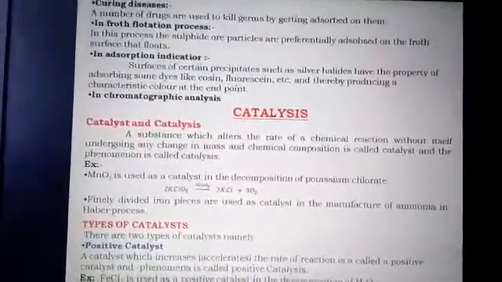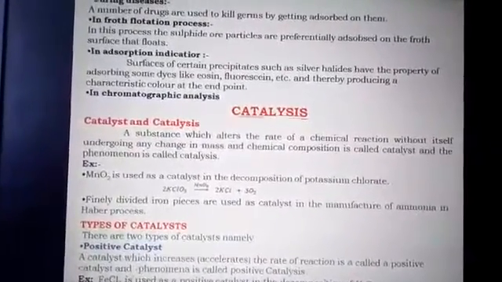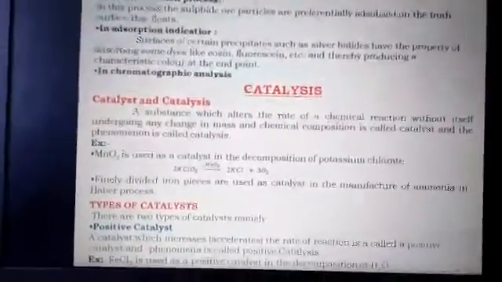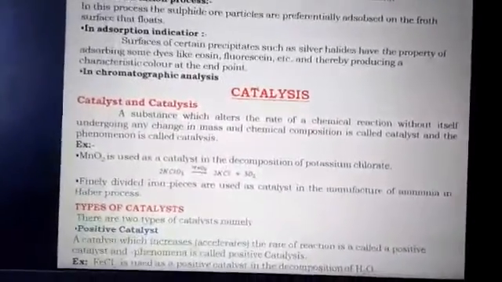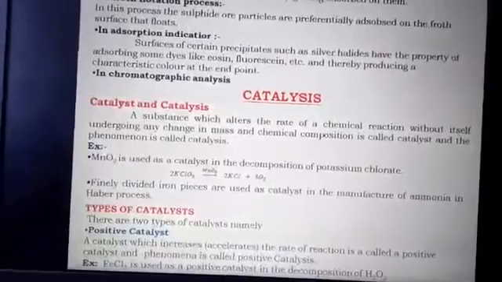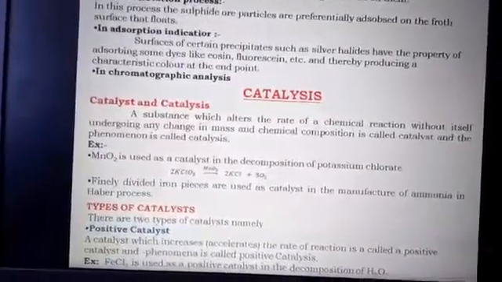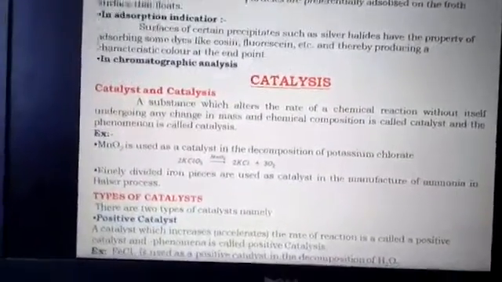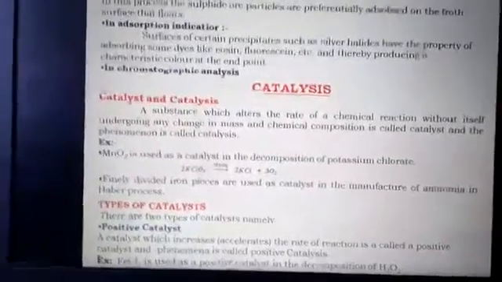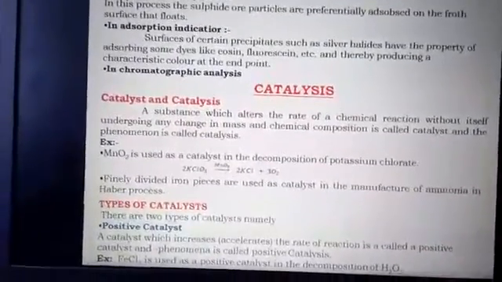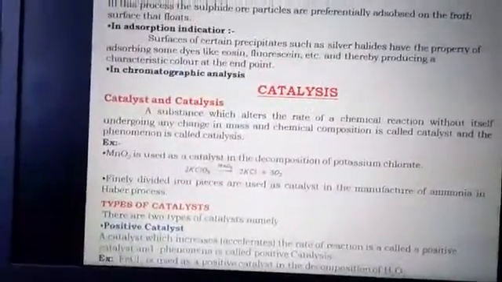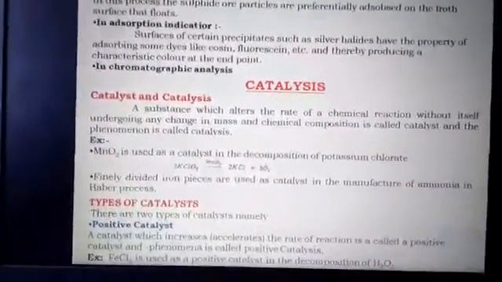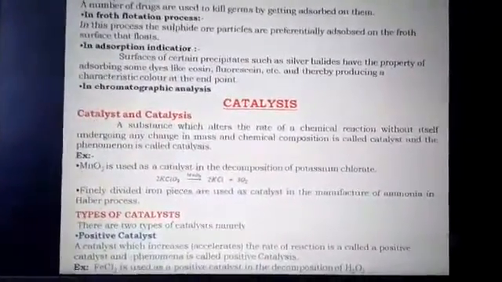After that, we have types of catalysts. There are two types of catalysts: the first one is a positive catalyst, and the other is a negative catalyst. A positive catalyst is a catalyst which increases or accelerates the rate of a reaction, and this phenomenon is called positive catalysis. These chemical substances increase the rate of reaction, which means we will get products soon.